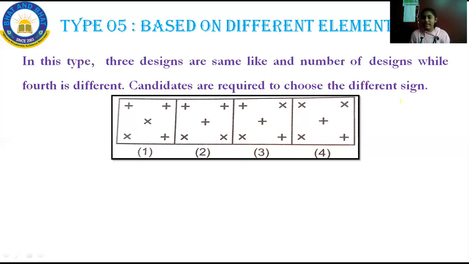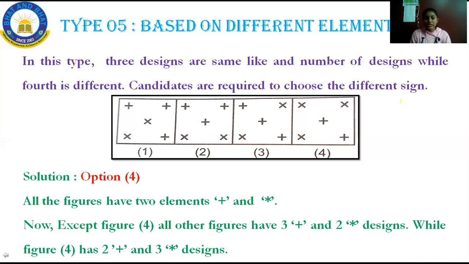But in the fourth one, it is having 3 multiplication symbols and then 2 addition symbols. So what is the correct option? Option 4 is the correct answer. All the figures have 2 elements, plus and then multiplication, except figure 4.